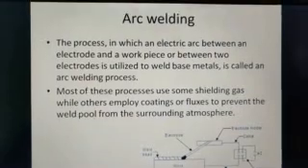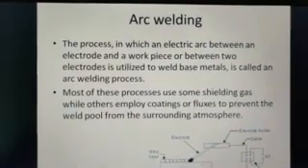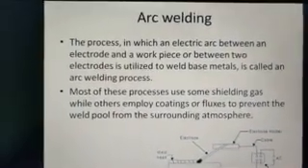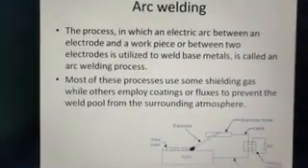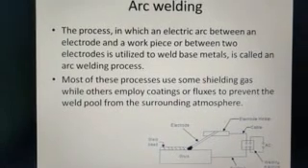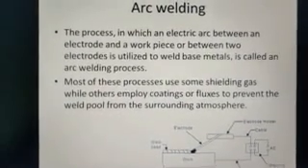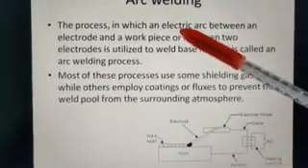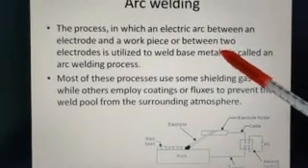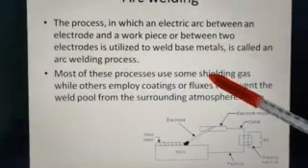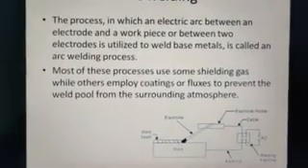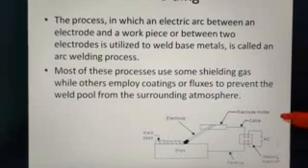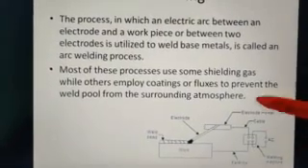So arc welding, we have many different types of arc welding, but the most common arc welding that we know is shielded metal arc welding, or it is simply called the common arc welding. Arc welding is a process in which an electric arc between an electrode and a workpiece, or between two electrodes, is utilized to weld base metals onto each other.